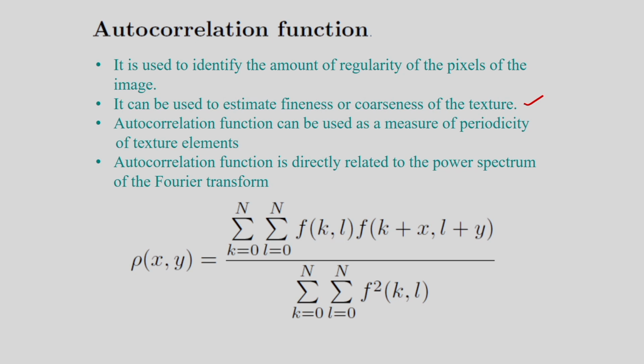An autocorrelation function can be used as a measure of periodicity of texture elements. An autocorrelation function is directly related to the power spectrum of the Fourier transform. The autocorrelation function is defined like this, corresponding to the image f(x,y). We consider f(k,l) times f(k+x, l+y), and after this we have to do the normalization by the sum of f squared (k,l). So this is the definition of the autocorrelation function.